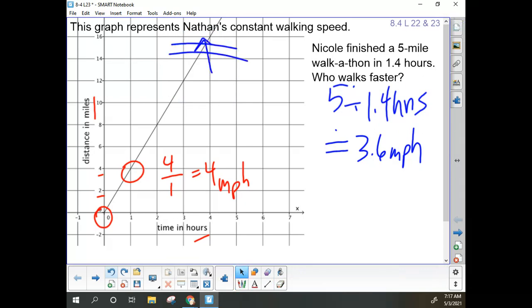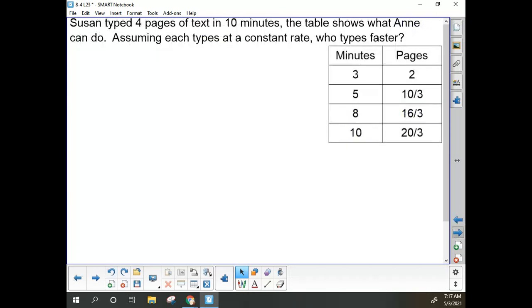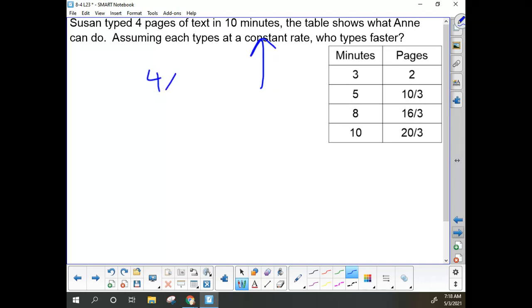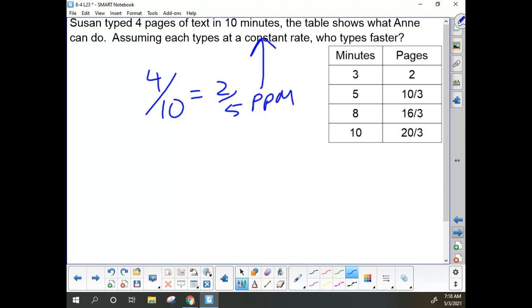Another situation here, without a graph but with a table instead. Susan's typing 4 pages of text in 10 minutes. The time is always going to be the independent variable, so we're going to go pages per minute. That's 2/5 of a page per minute, right? We're always going to divide by time. So pages per minute here.